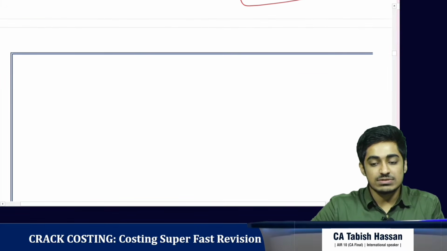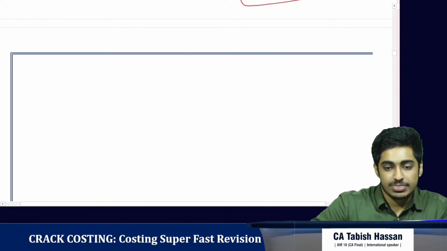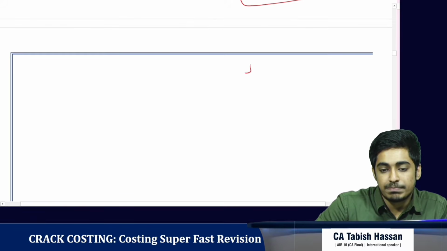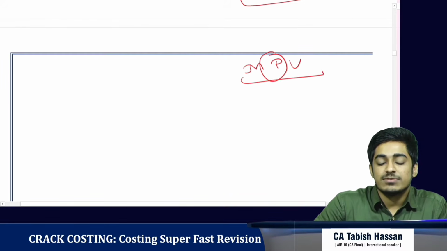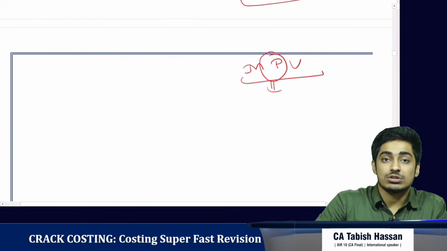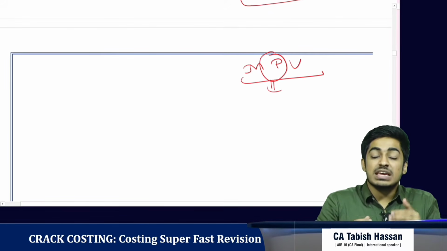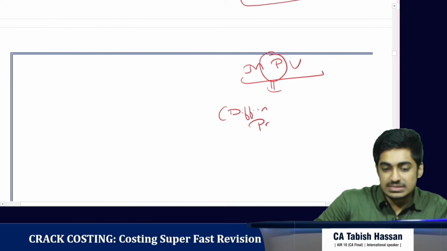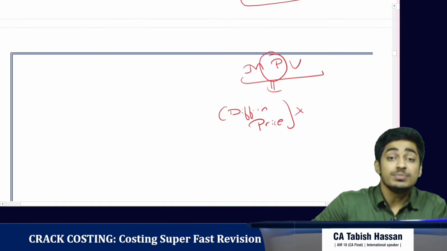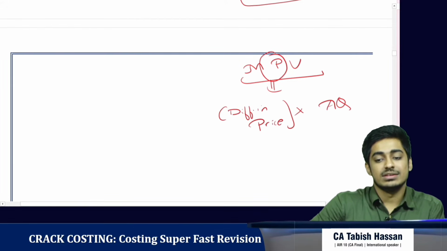So this gives us the first formula, that is material price variance, the variance in the material cost due to change in the price of raw material. How do we get it? Difference in price into actual quantity.